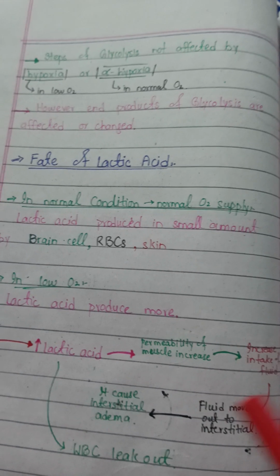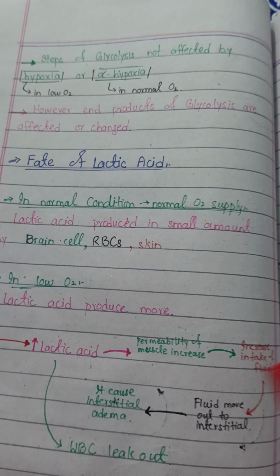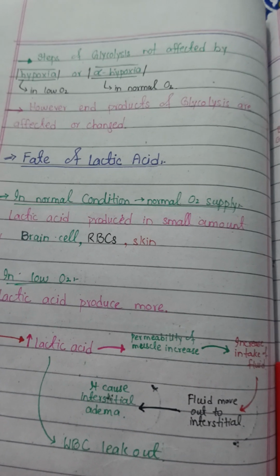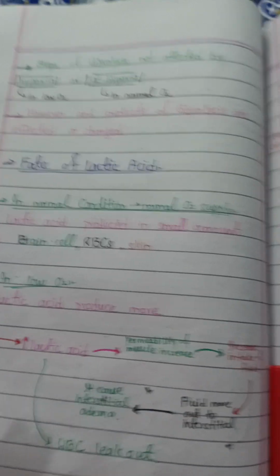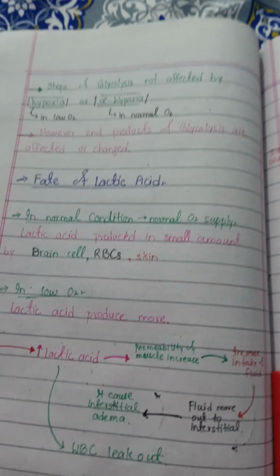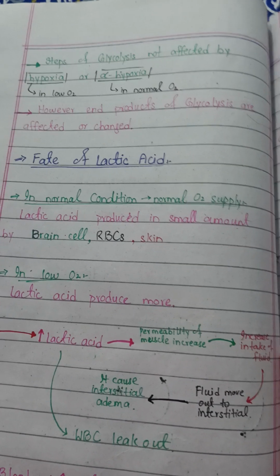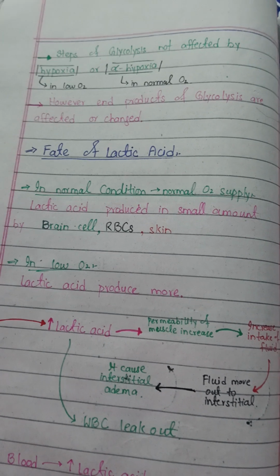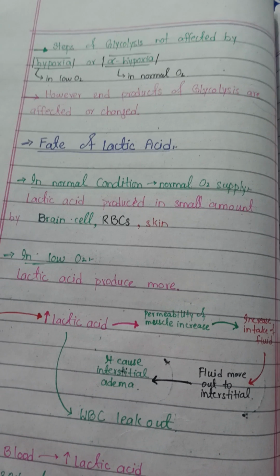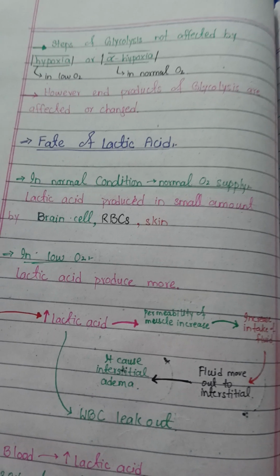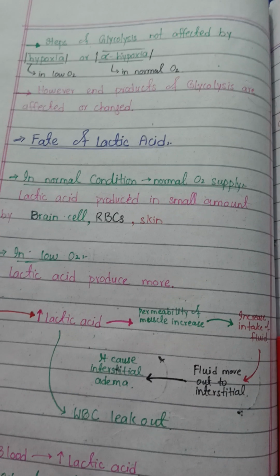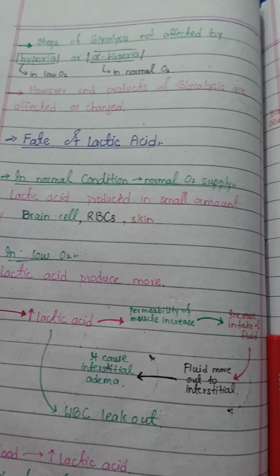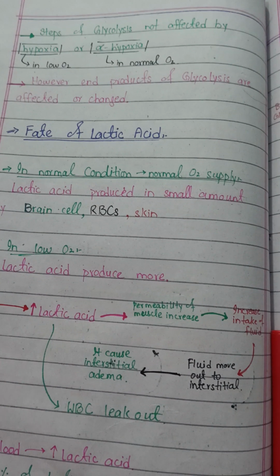However, the end products of glycolysis are changed. In the normal state of oxygen, glycolysis end products include 2 ATP and 2 NADH molecules, but in the low oxygen state, the end products change. It produces only 2 ATP molecules and 1 NADH molecule. So the end products of glycolysis are affected, but the 10 steps of glycolysis are not affected at all.